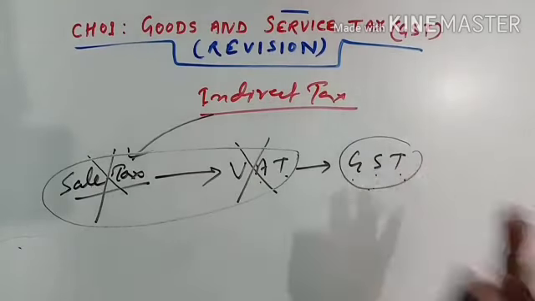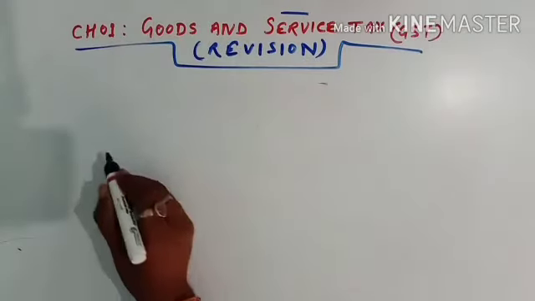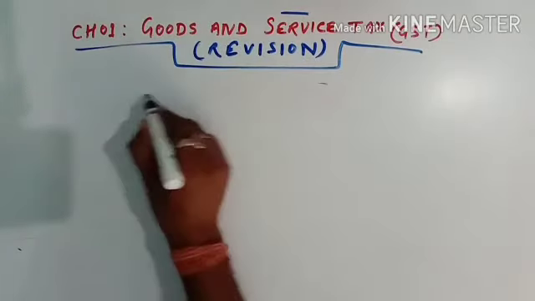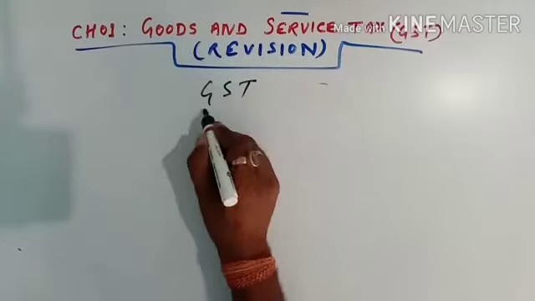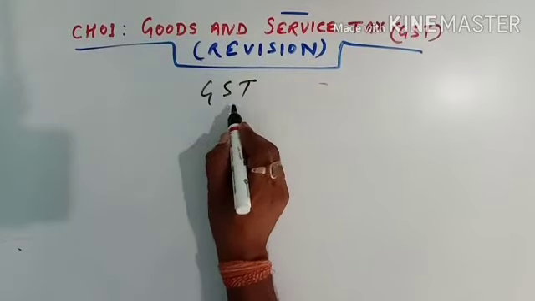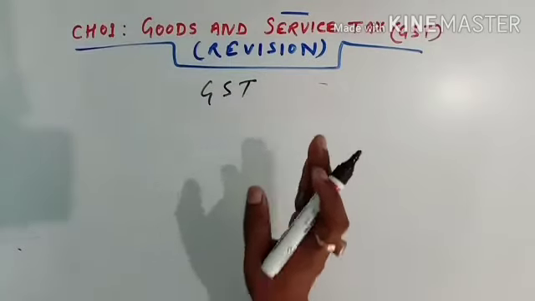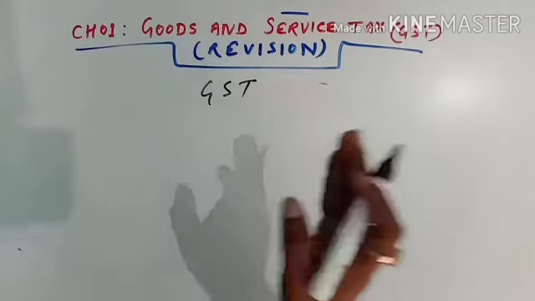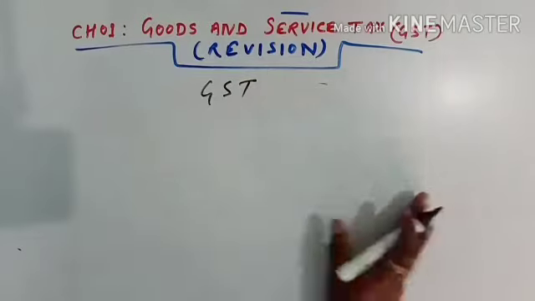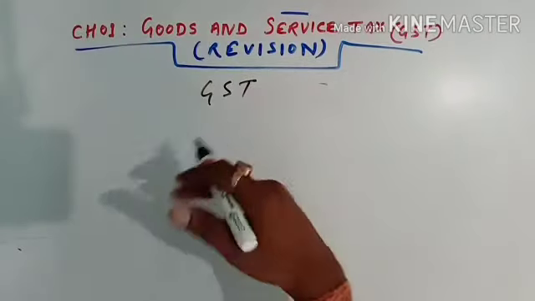So see here. Now the next word, GST, goods and service tax. Now what is this? This is the indirect tax which is imposed on the producer or manufacturer but collected from the consumer. Okay, so in this GST, how does it operate?